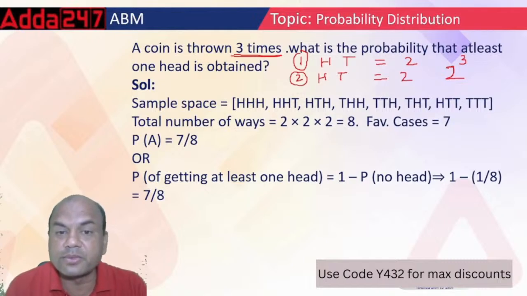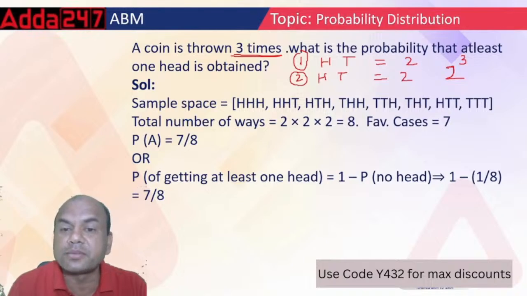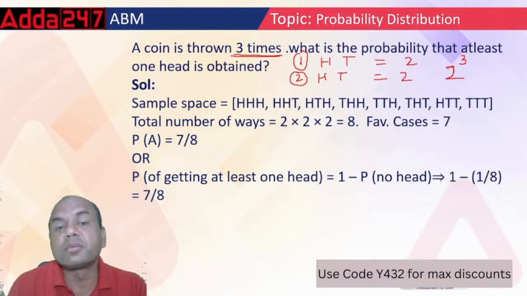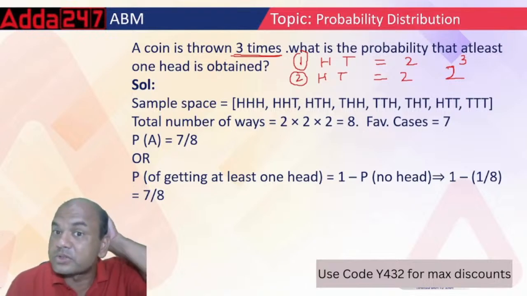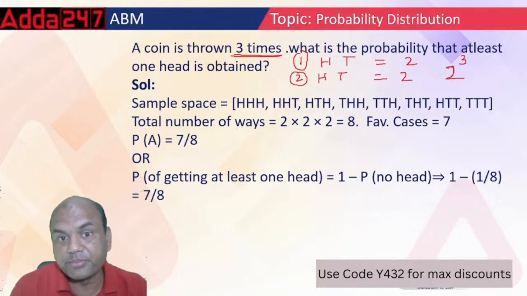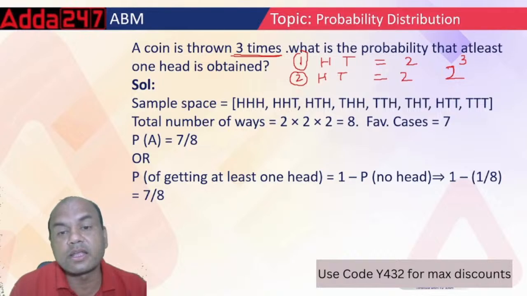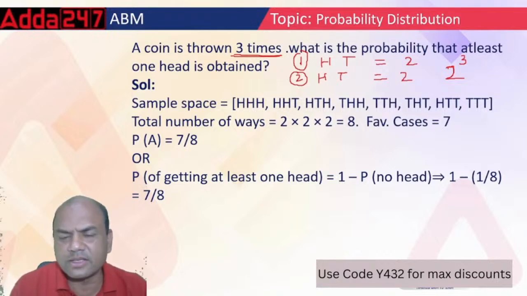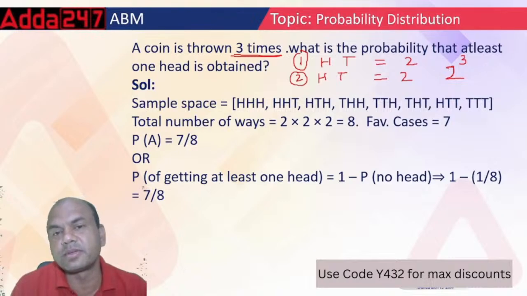Now look at these possibilities. 8 possibilities, because I am joining them 3 times. 3 times I am throwing the coin. Suppose if I throw the coin 4 times, then it is 2 raised to 4, which is 16. So now find the answer. It is either HHH, all heads, or head tail head, and all these. These are the 8 possibilities available.